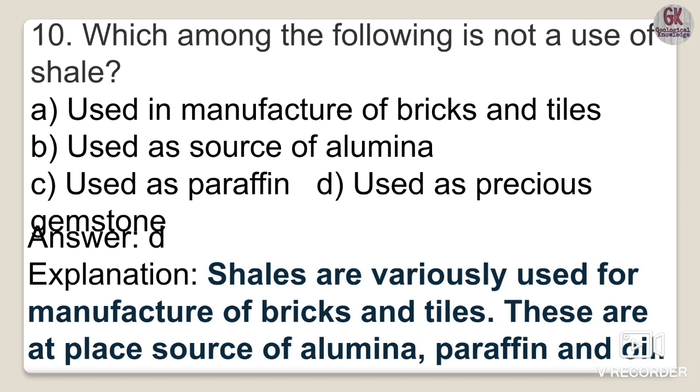The remaining options are all uses: shales are variously used for the manufacture of bricks and tiles, as sources of alumina, and as sources of paraffin and oil also. So the correct option, used as a precious gemstone, is not a use of shale. Option D will be the right answer.